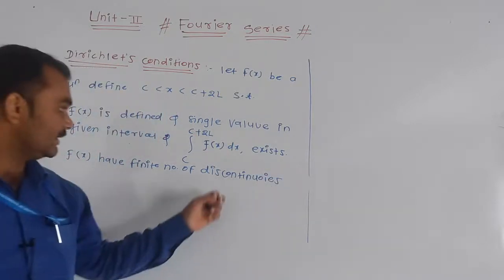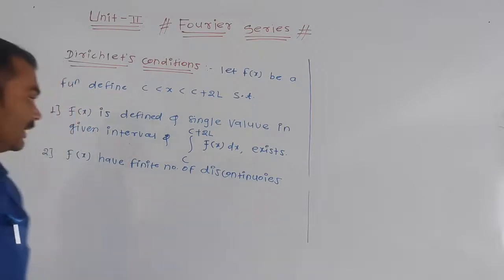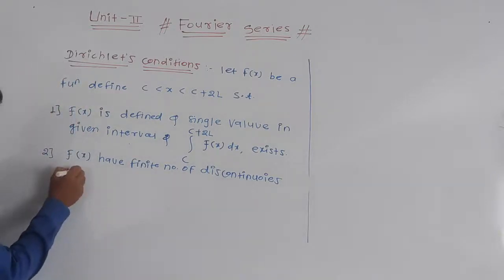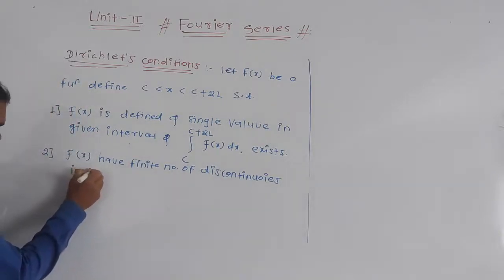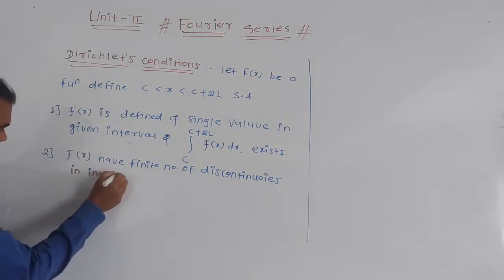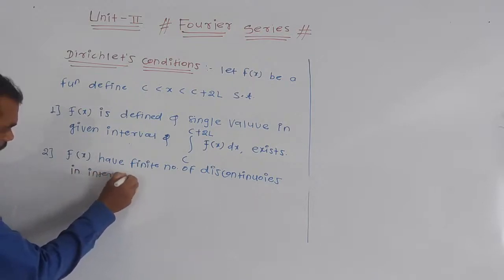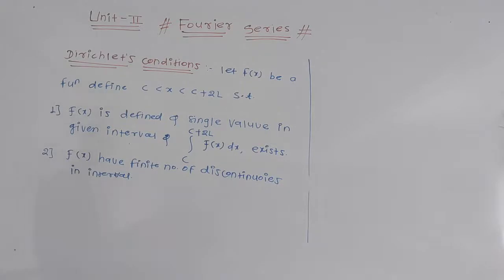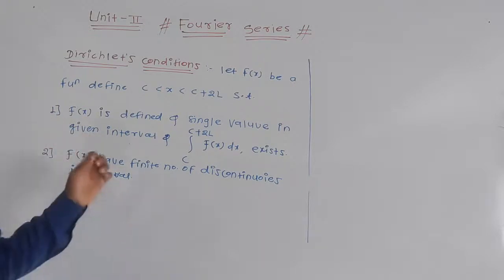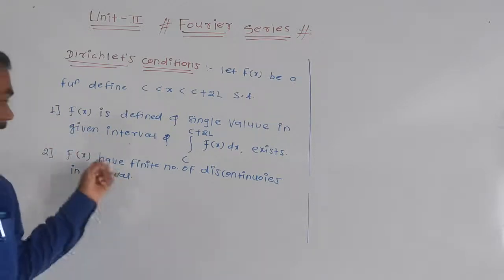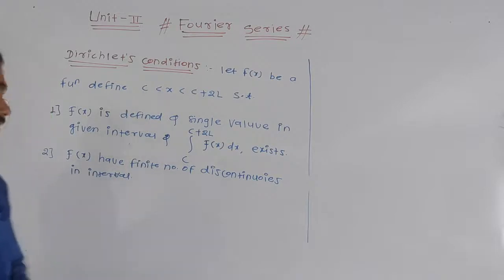We know the concept of discontinuity very well. Okay, this is your second point. f of x may have a finite number of discontinuities. If f of x is continuous, no problem. But if f of x has discontinuities in the interval, a finite number of discontinuities is important.